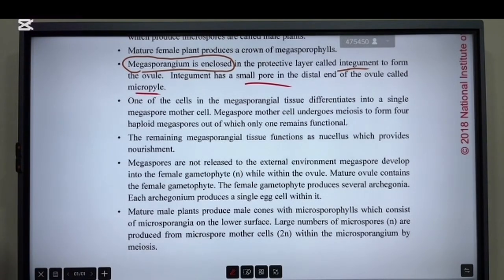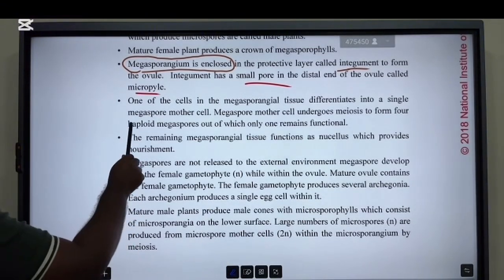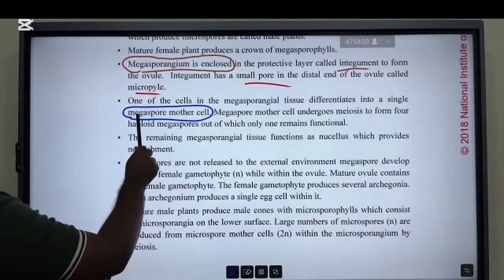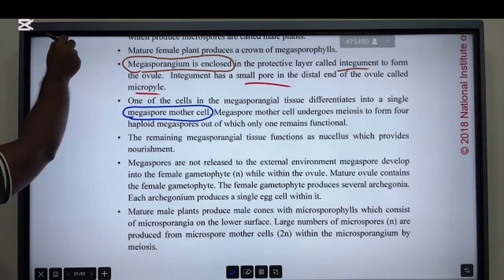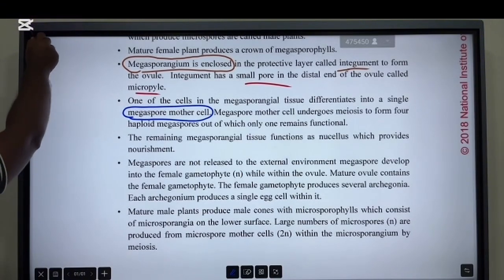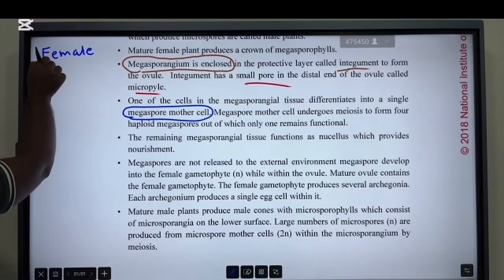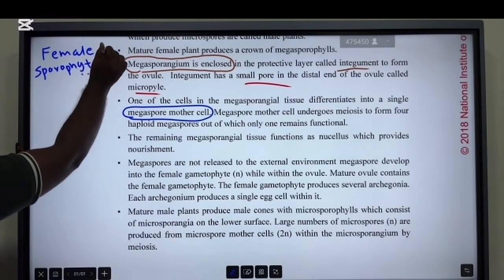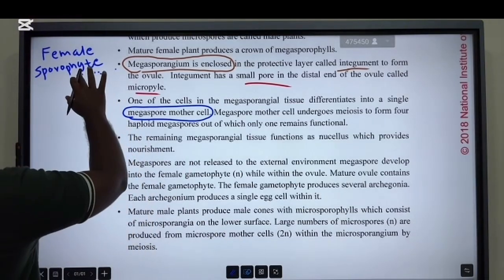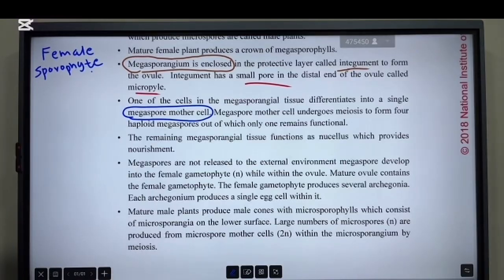Then one of the cells of the megasporangial tissue differentiates into a single megaspore mother cell. Now think about the ovule. So now a female sporophyte has megaspores.